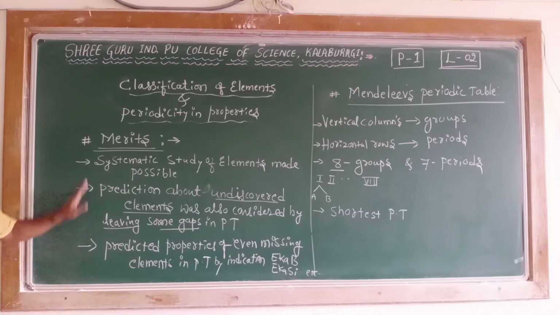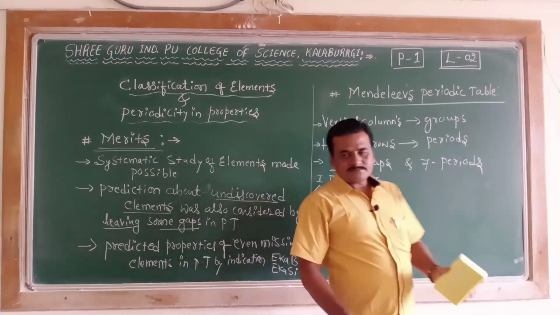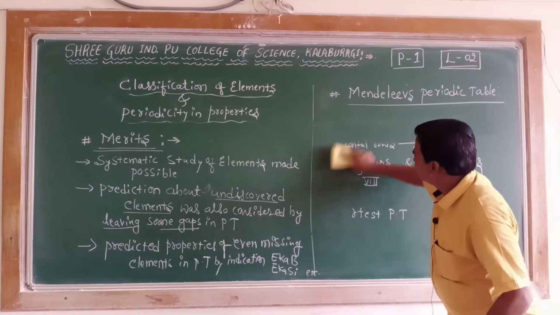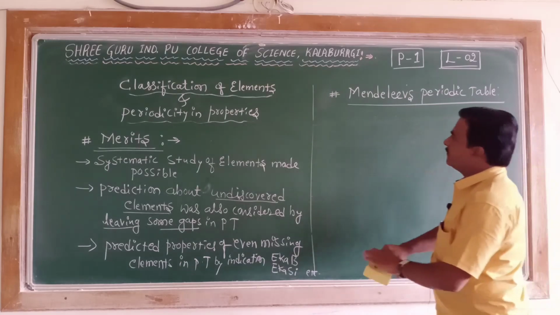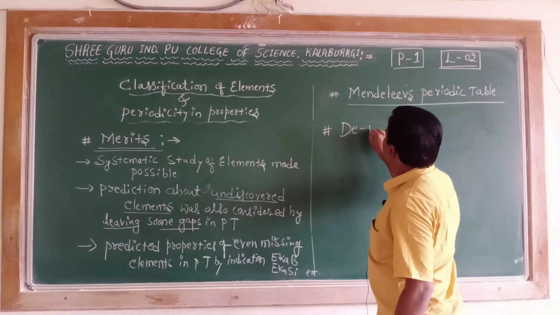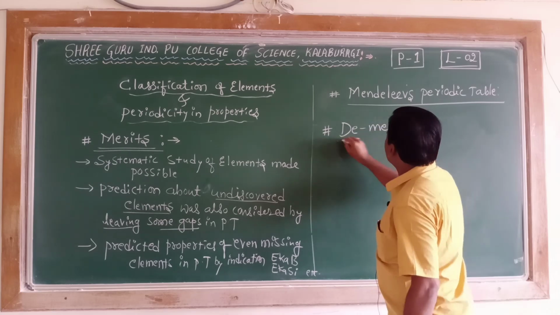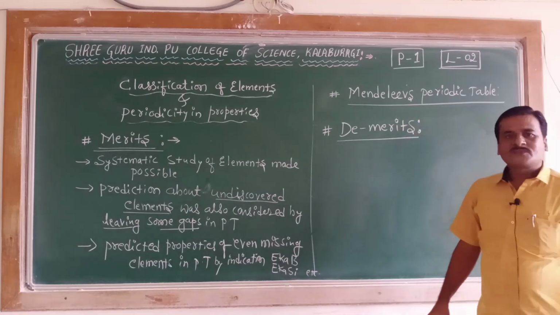Now, after collecting the merits, let's collect the demerits before we go to the modern periodic law. So what are the demerits? Demerits are the same as disadvantages.